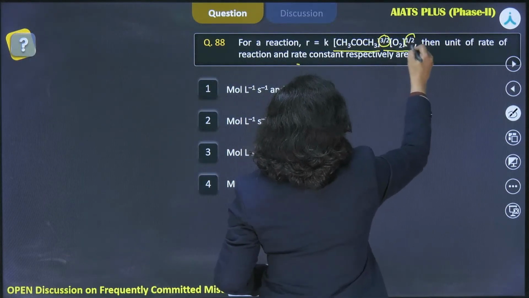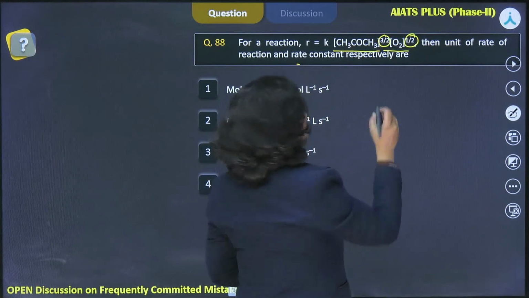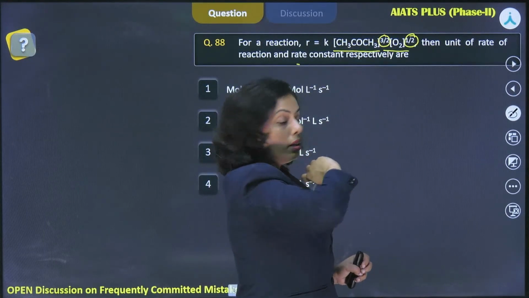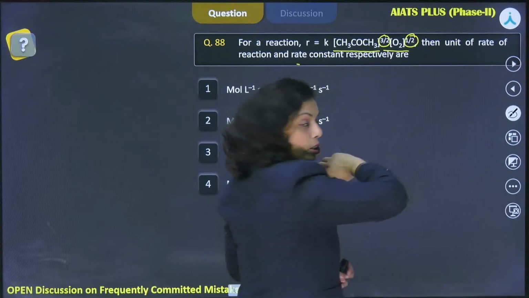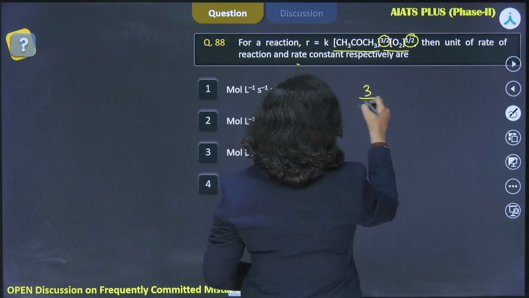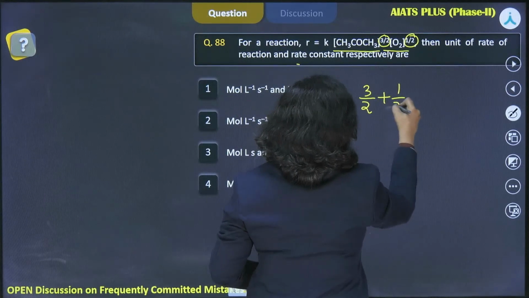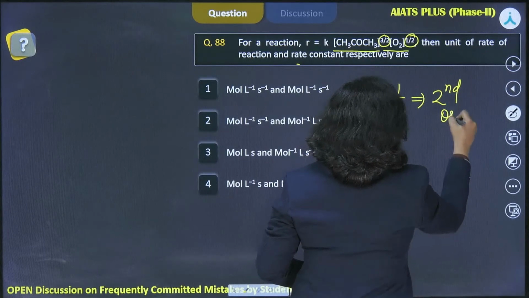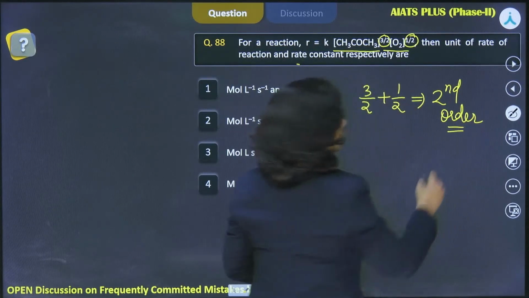The power in the rate expression, just sum them up. With respect to ketone, the order is 3 by 2. With respect to oxygen, it is 1 by 2, that's also order. And overall order is 3 by 2 plus 1 by 2, that is 4 by 2 or the second order. This is a second order reaction, right?